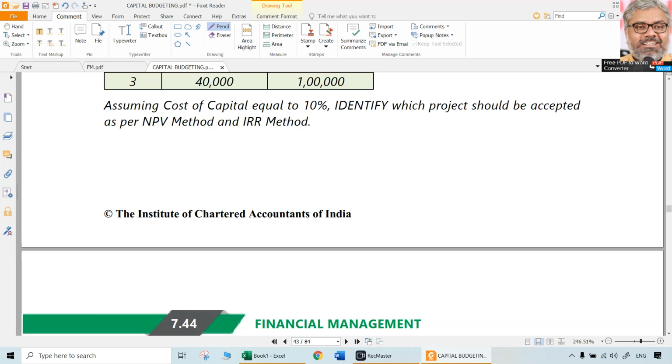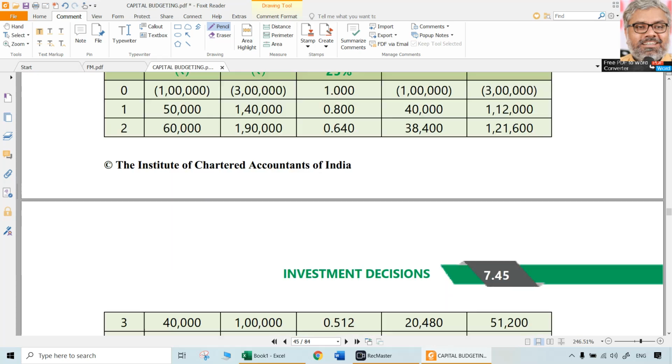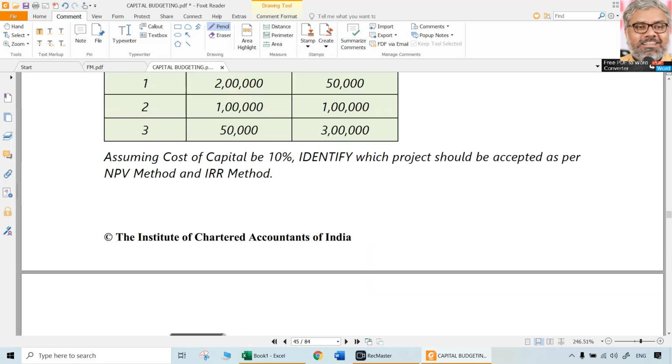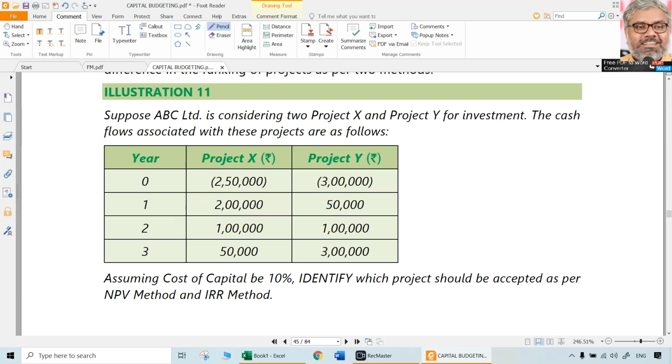But as of now, we should be able to calculate NPV and IRR for any data that is available. So let us just quickly solve one of the illustrations. That is illustration number 11. ABC Limited is considering two projects X and Y for investment. Cash flows associated with these projects are given. Assuming cost of capital is 10%, identify which project should be accepted as per NPV method and as per IRR method.